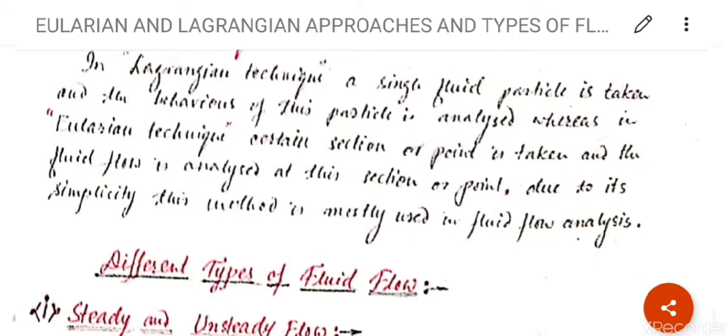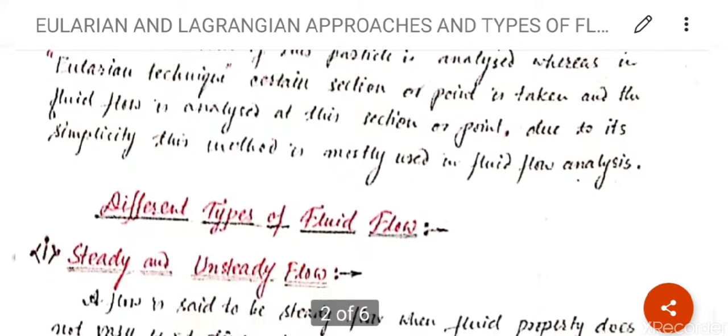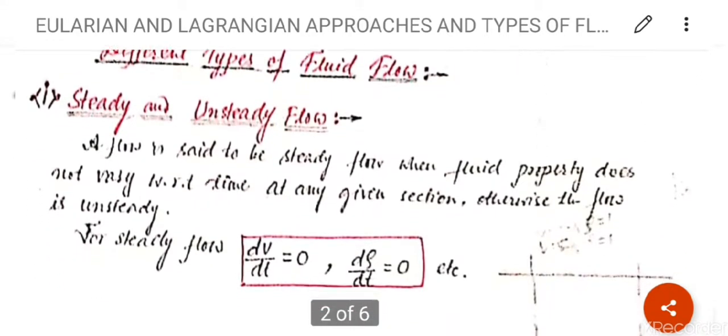Now we will discuss different types of fluid flow. First one is steady and unsteady flow. A flow is said to be a steady flow when fluid property doesn't vary with respect to time at any given section. Otherwise, the flow is unsteady. What do you mean?